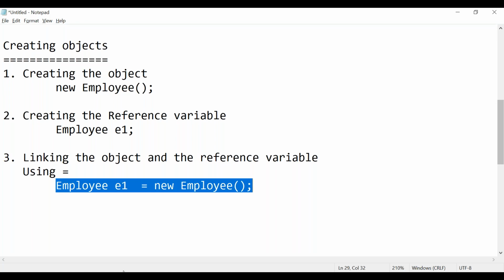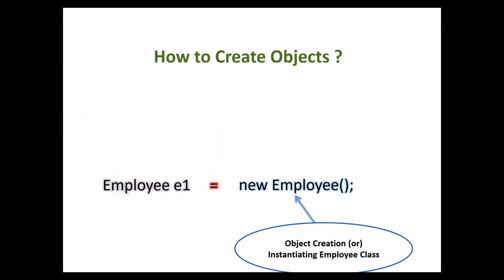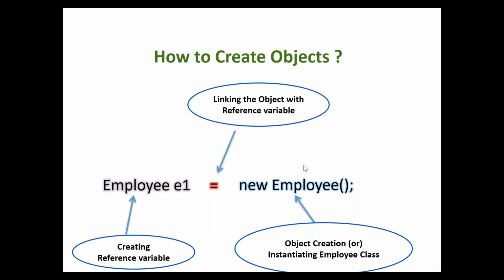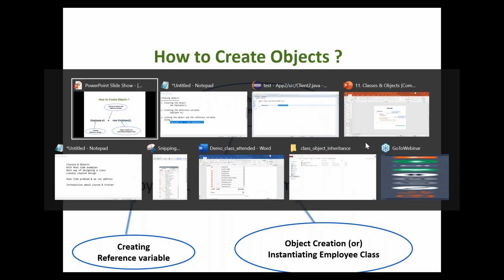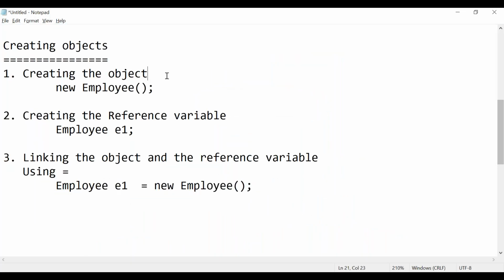Let's go ahead. Now let's experiment with more things. The first step, as I said, is object creation. Another name for creating an object is instantiation. Please note down this word also. Creating an employee object is called instantiating the employee object, or instantiation. Object creation is called instantiation.